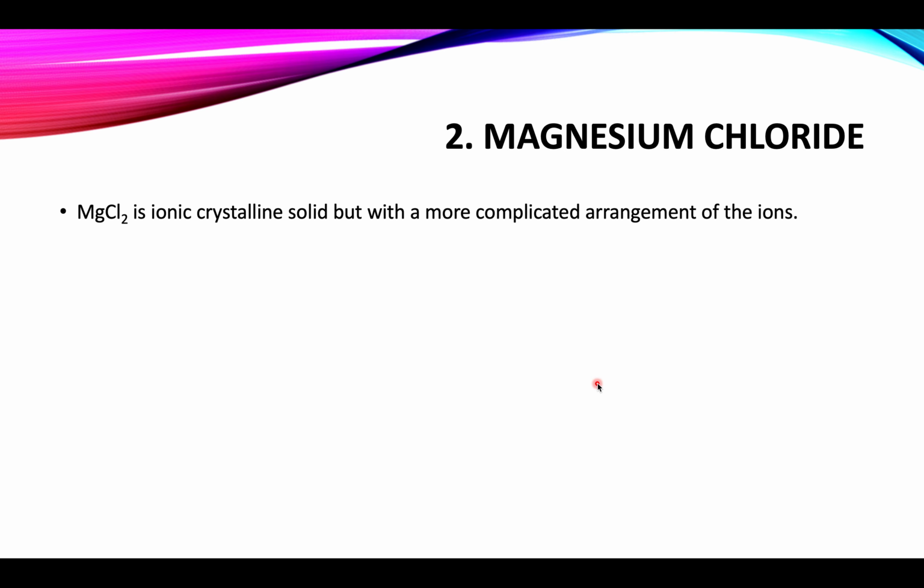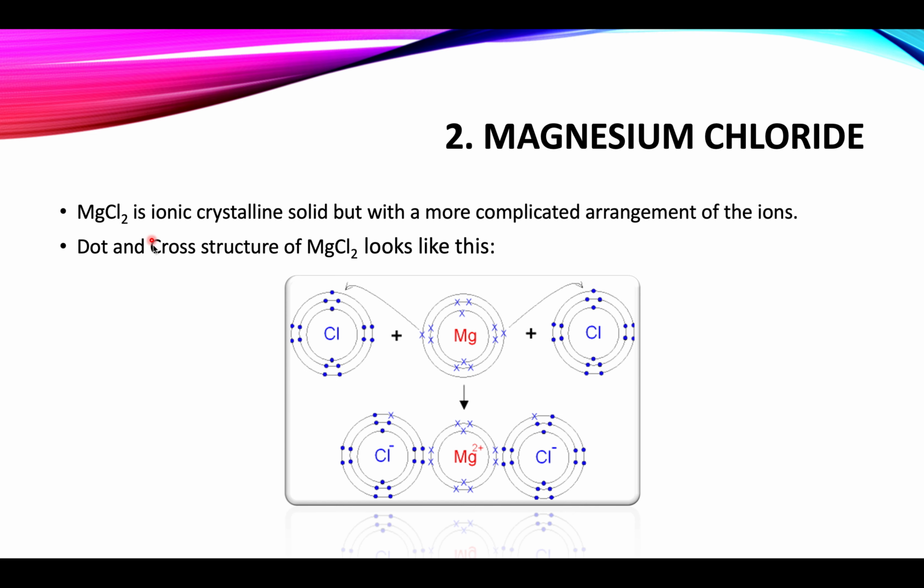Next comes magnesium chloride. Magnesium chloride is an ionic crystalline solid but with a more complicated arrangement of ions. As you can see, there are two chloride ions per formula unit. The dot and cross structure of magnesium chloride will be like this. In this dot and cross structure, magnesium has 2 electrons in the outermost shell. There are 2 chlorine atoms, both of them having 7 electrons in the outermost shell.